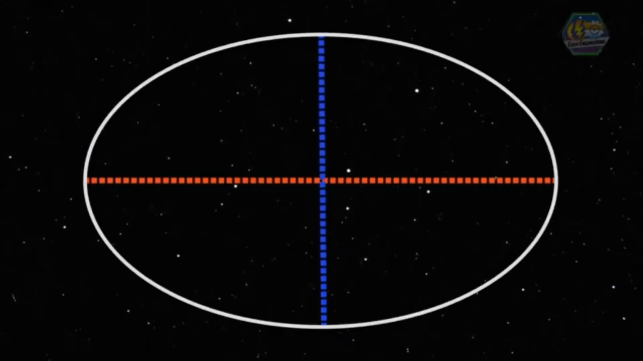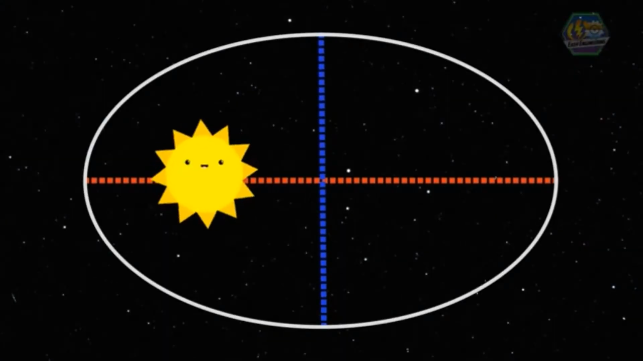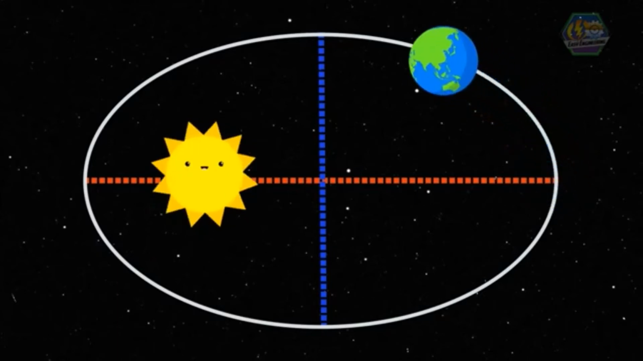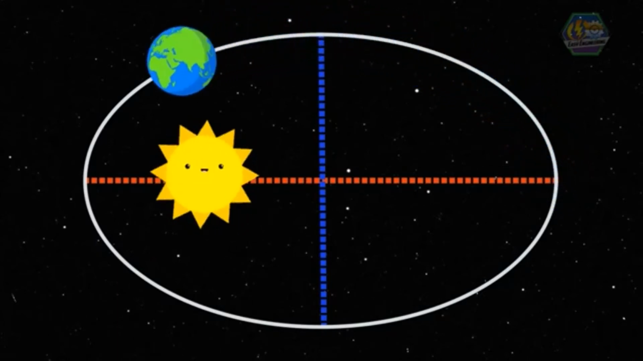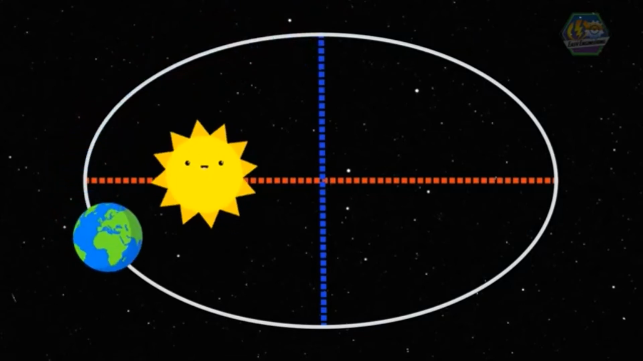This is a picture of an ellipse. Suppose this ellipse is where the planet Earth moves. The Earth moves along the ellipse around the Sun. The Sun is located at either one of the foci of the ellipse.